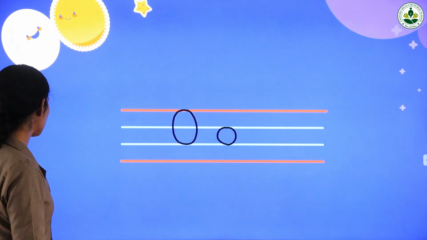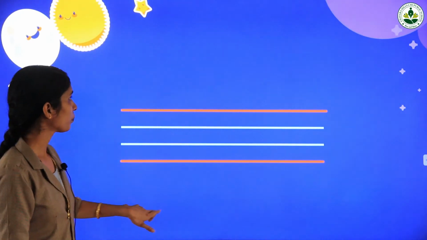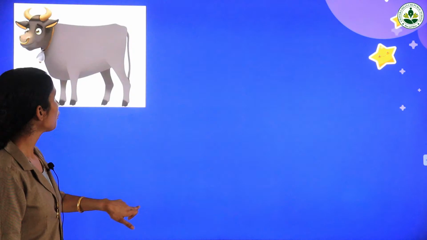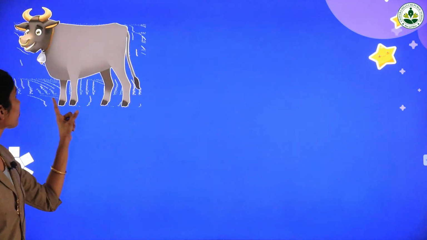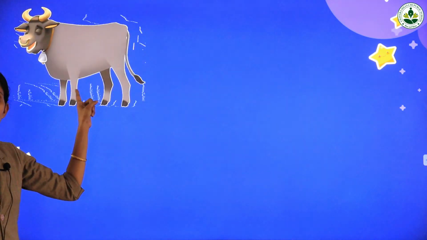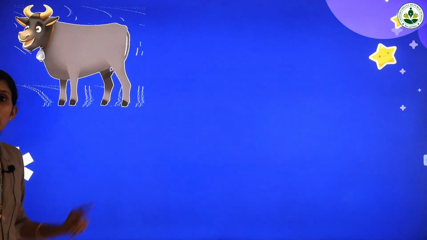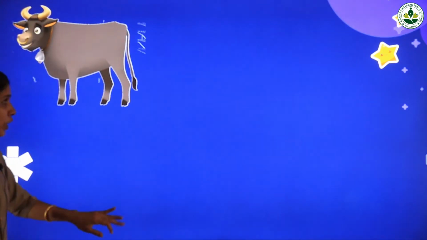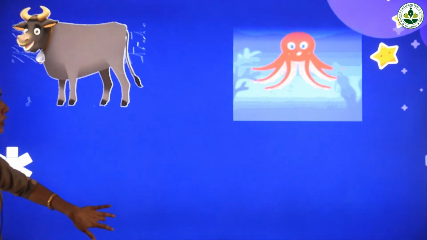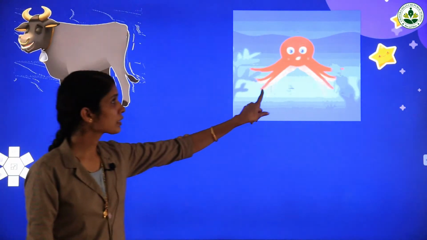Now let's check some words that start with the letter O. Our first word is, can you say what is this? Yes, it's an ox. What is this? Ox. Repeat after me. Ox. Once again. Ox. Okay. Very good.